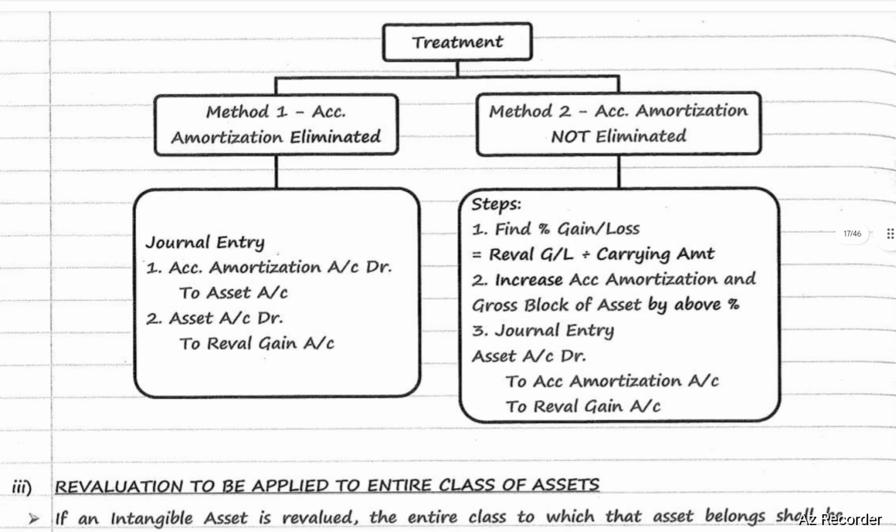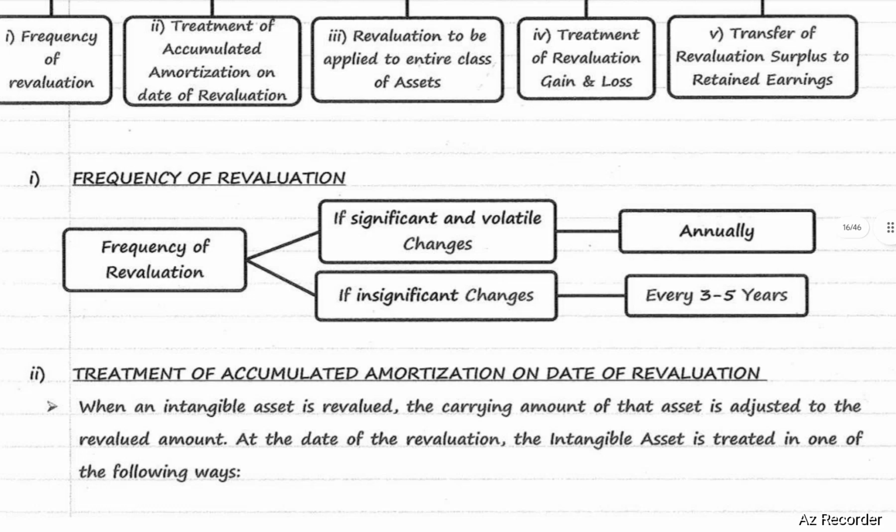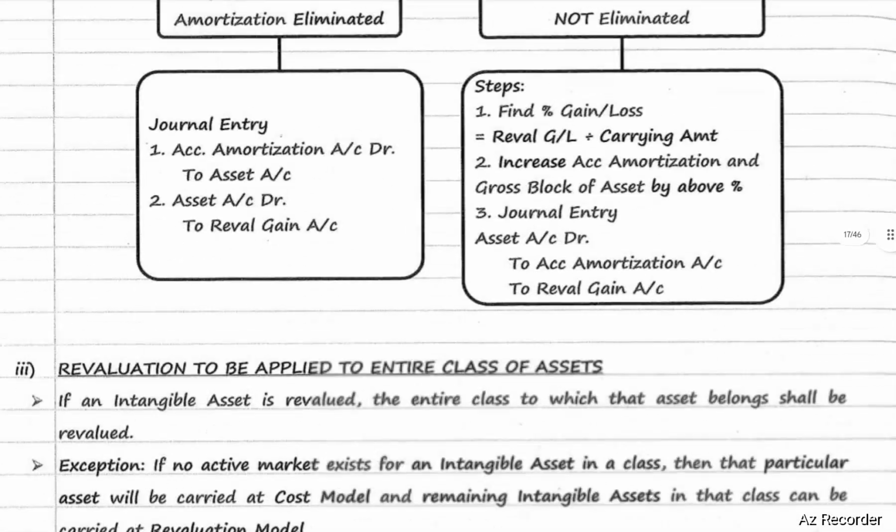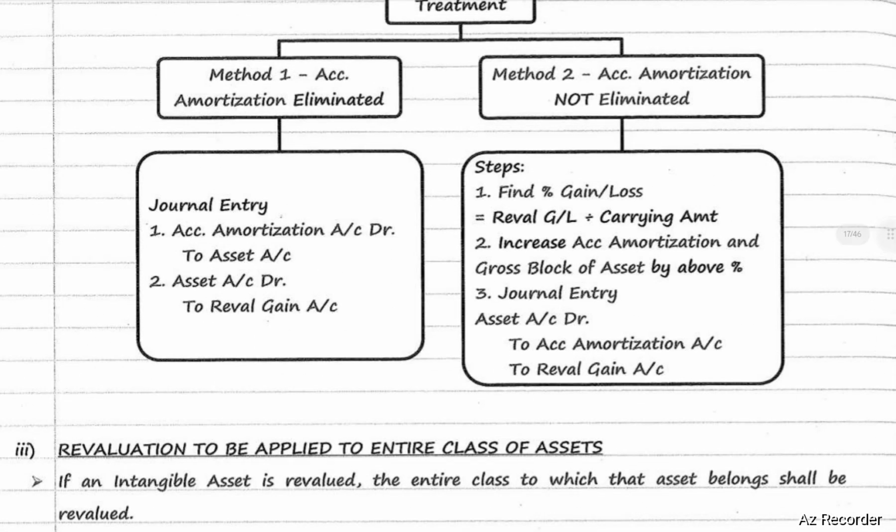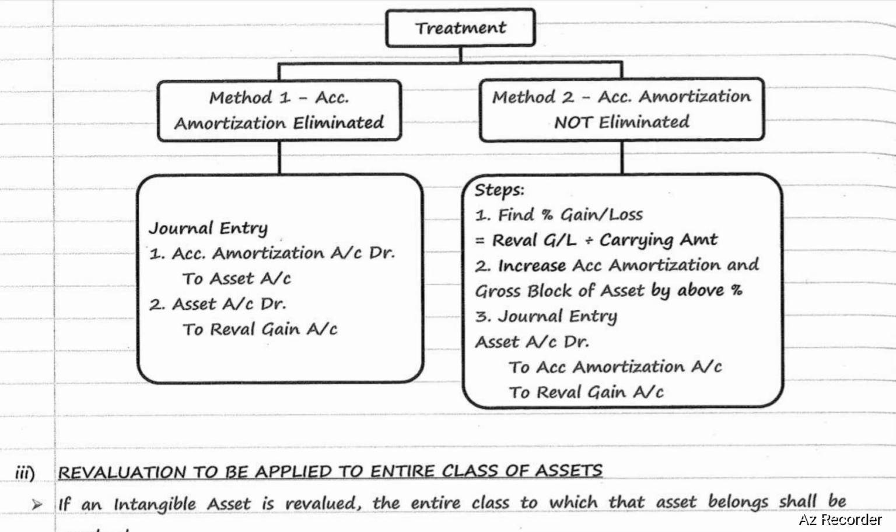Treatment of intangible assets. Method number 1, accumulated amortization elimination. Method number 2, accumulated amortization not eliminated. First, method number 1, accumulated amortization elimination. The journal entry on elimination of accumulated amortization account will be: debit to accumulated amortization account, credit to asset account, credit to revaluation gain account.